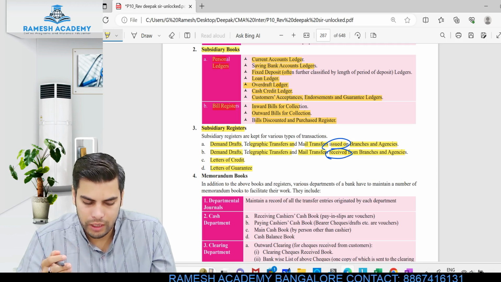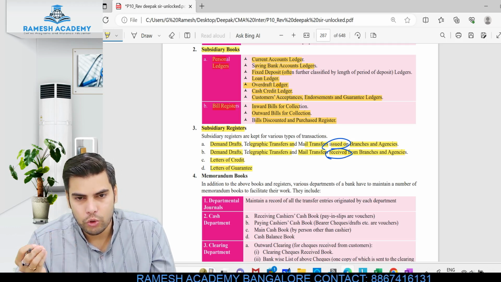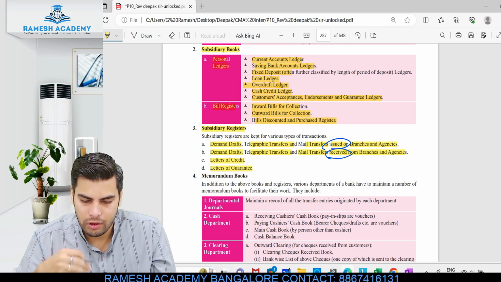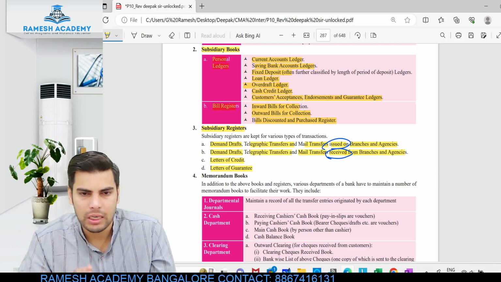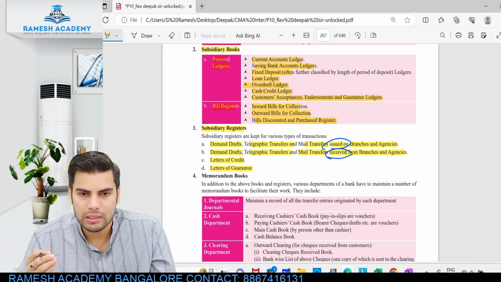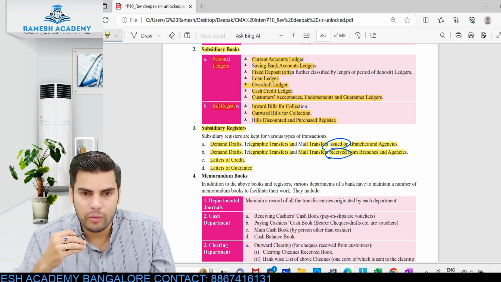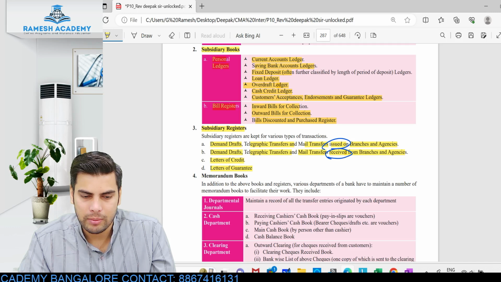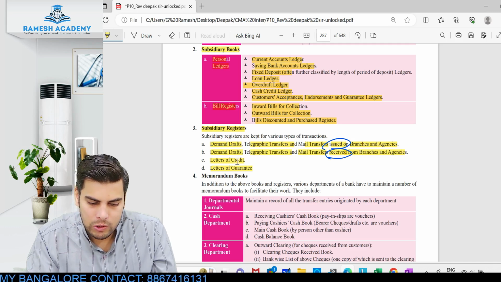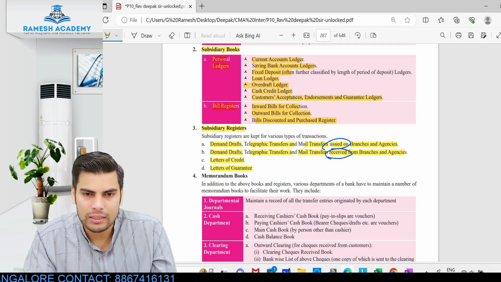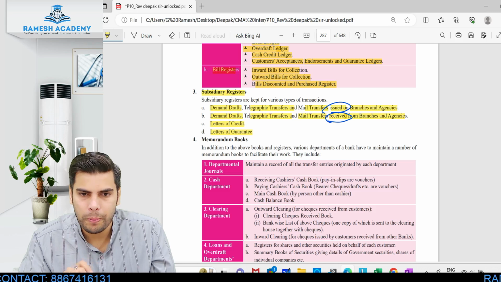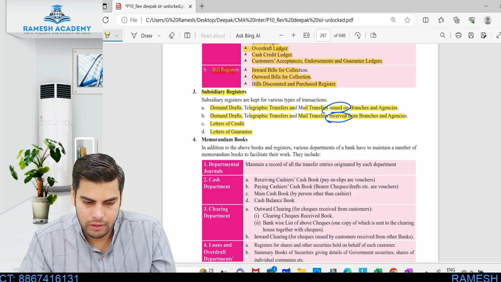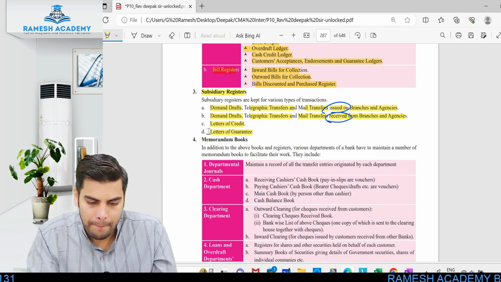DD is what we normally call a demand draft, which is issued to another branch, and DDs which are received from another branch. So suppose I'm preparing a DD and issuing it to some other branch, I need to maintain a separate register. Same way, for a DD received from some other branch, I'll have to maintain a separate register. Same way, I'll also be maintaining registers for letter of credit as well as letter of guarantee. This is mainly with respect to export transactions. All right.